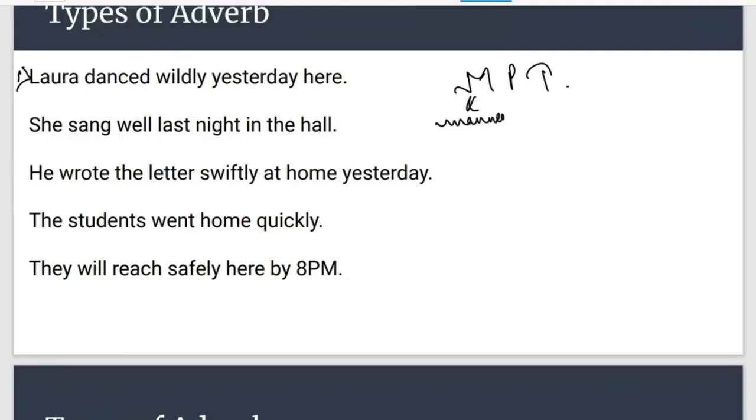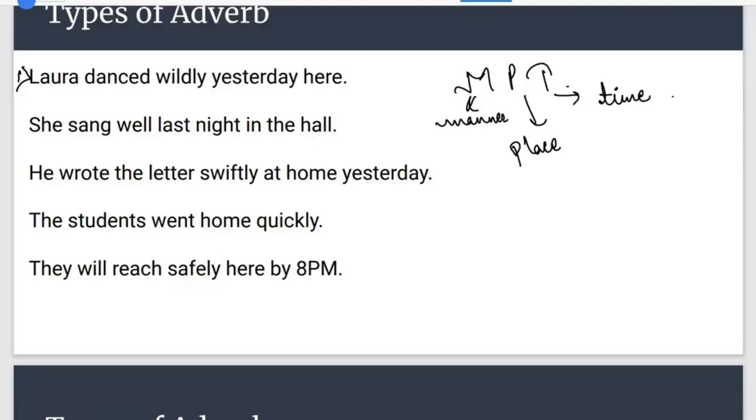So firstly manner will be used. P stands for place, so after manner, adverb of place will be used, and T stands for time. So after this, adverb of time will be used.